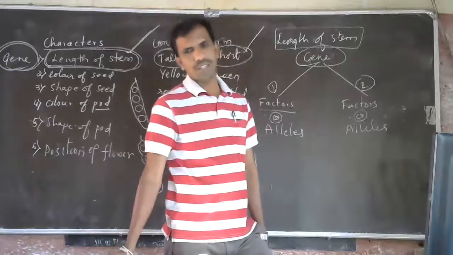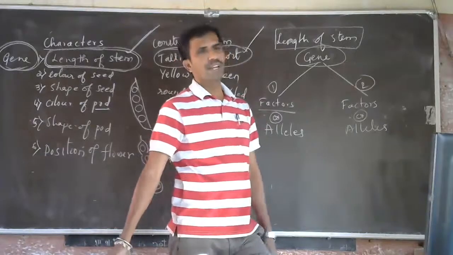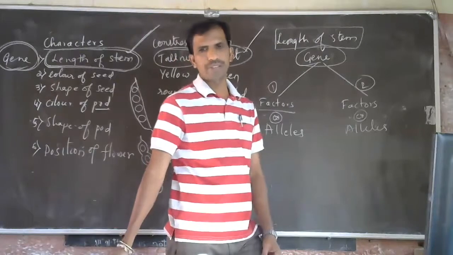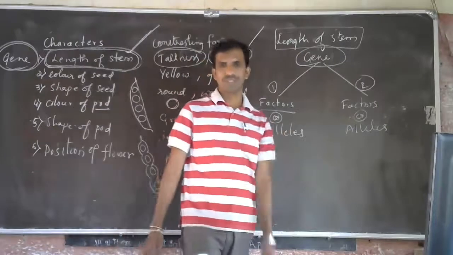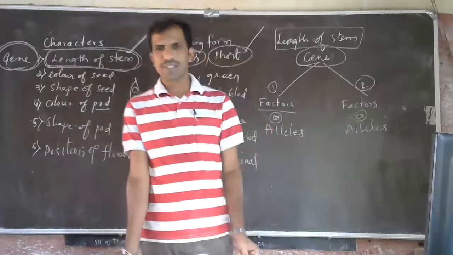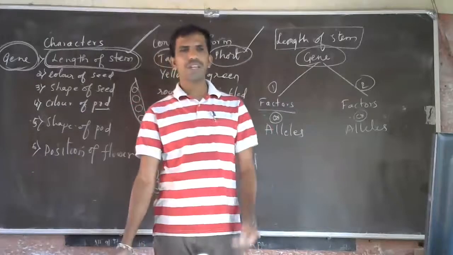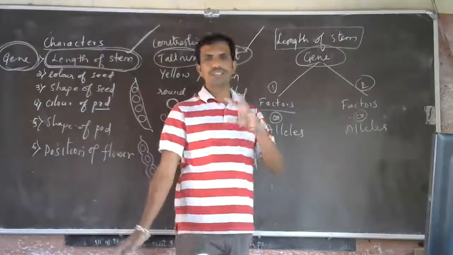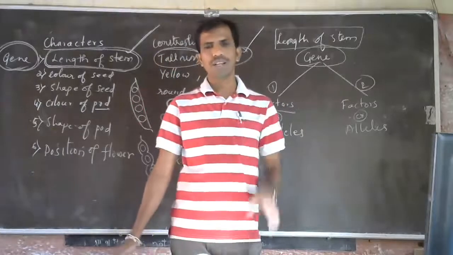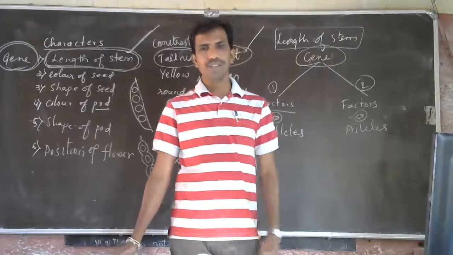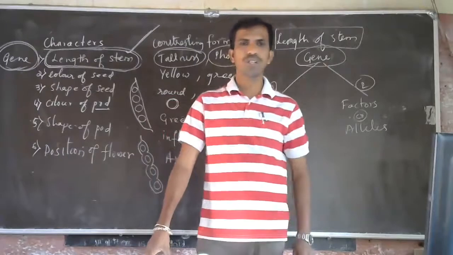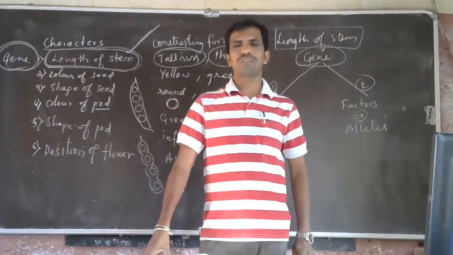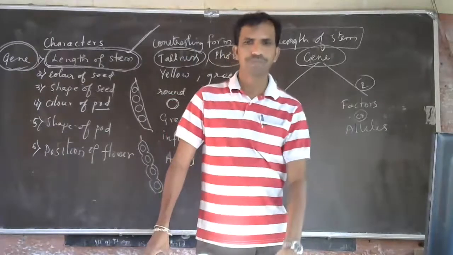So generation by generation is called variation. It means we are not exactly the same as our parents. We are similar to our parents because some of the characters are transferred, but not exactly the same. That's called variation. Due to changes in the DNA during cell division, a new character will be developed. That is called variation. Variations are seen mostly in sexual reproduction.